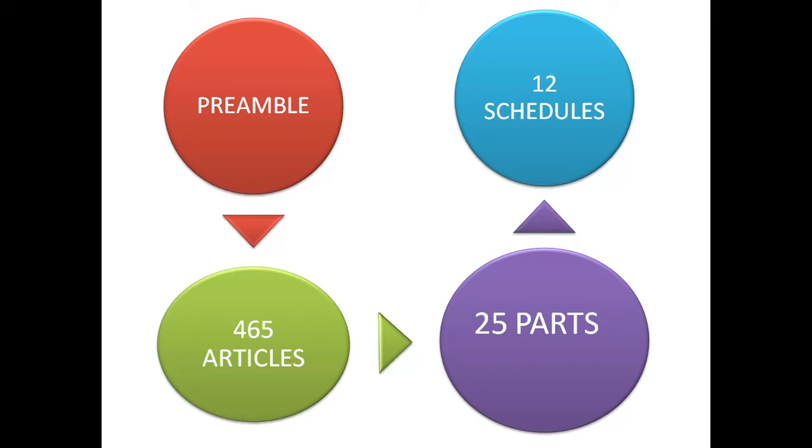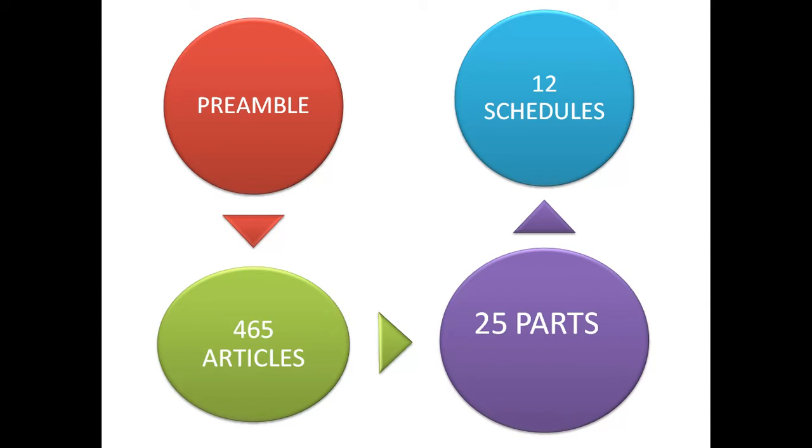This is the book, and there is one extra booklet which is added with this big book, that we call schedules. So the point here is we have to know four terms: preamble, then parts, inside parts we are having articles, and the separate booklet called schedules. So I think you are clear about this point.